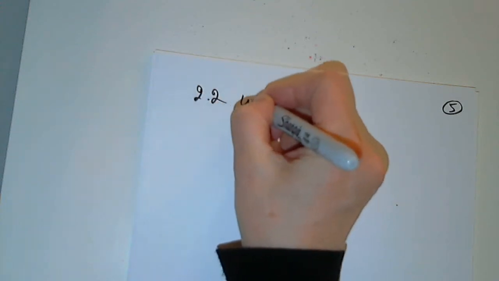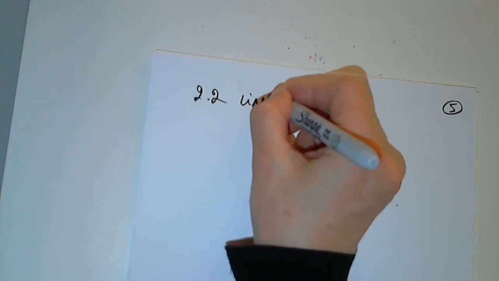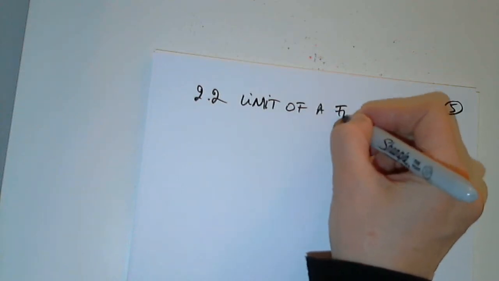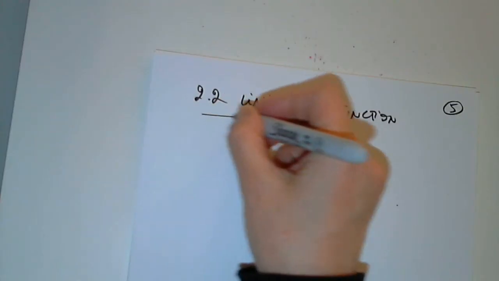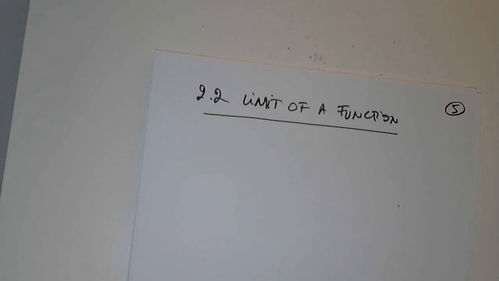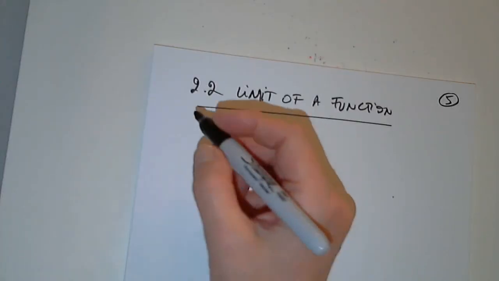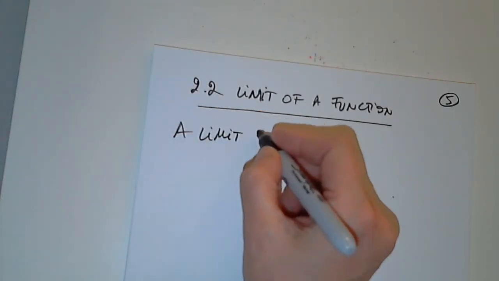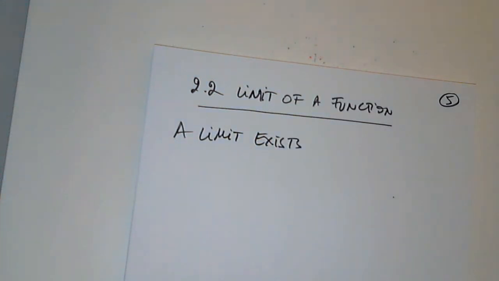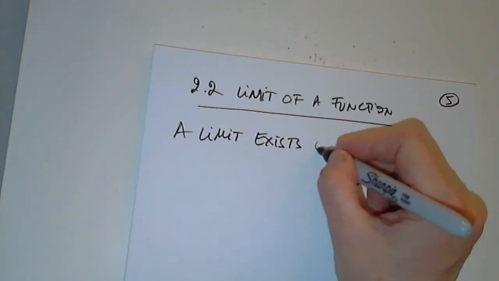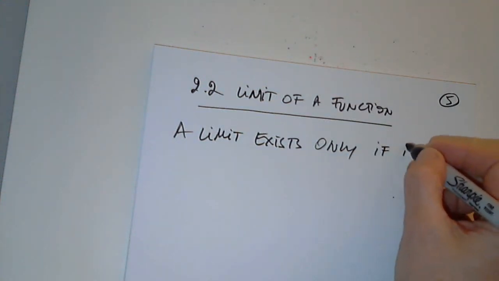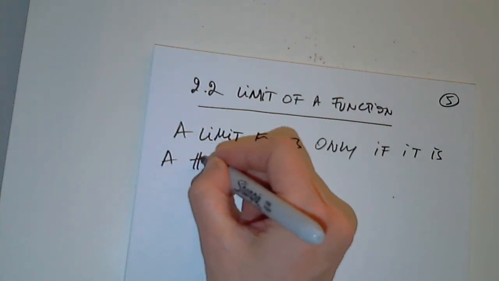Now we want to talk about the limit of a function. That's 2.2, limit of a function. One thing I want to mention from the very beginning is a limit of a function exists only if it is a number.